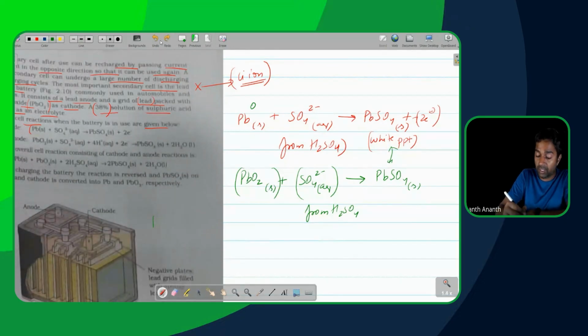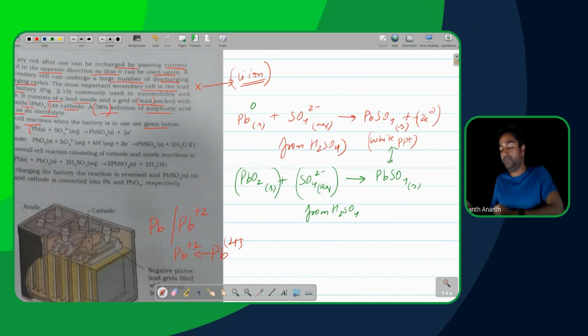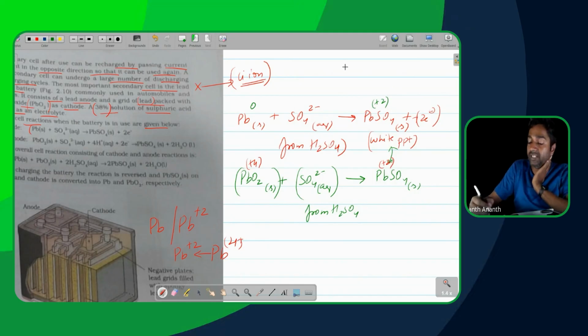Because technically speaking, we have Pb0 becoming Pb plus 2, and in the other direction Pb plus 4 also ends up becoming Pb plus 2. That is the overall essence of the reaction. So this type of reaction is called a con-proportionation reaction.